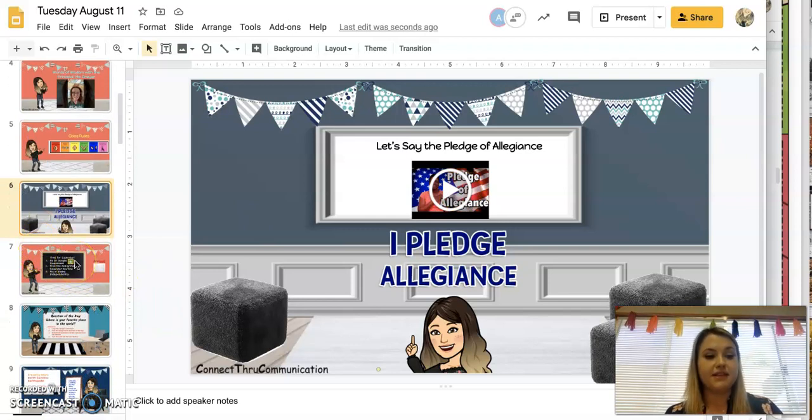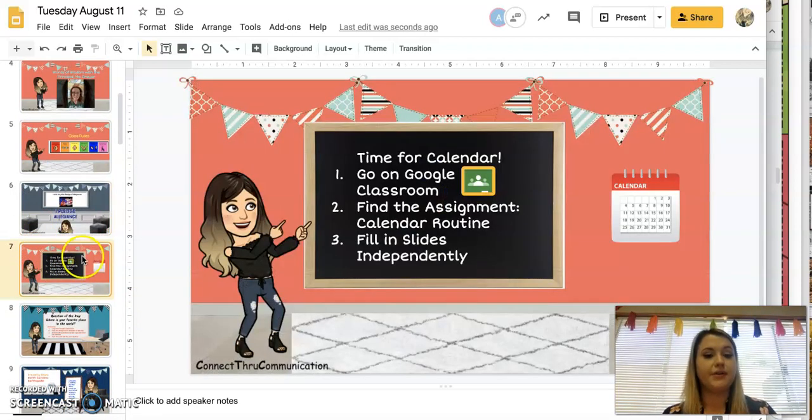Slide number 7 gets to our first assignment. This is our calendar routine that we're going to be working on every single day, and the directions are right here. I'm going to try to be pretty clear on posting the directions on the slides so that it's as user-friendly as possible. So for the calendar, step 1, go on Google Classroom.